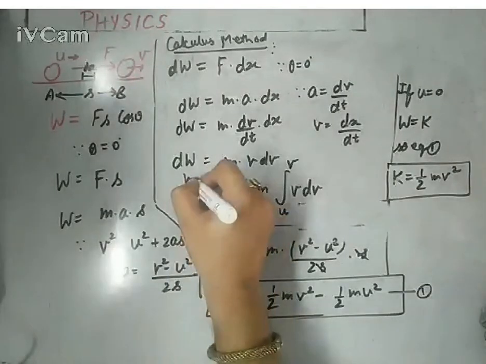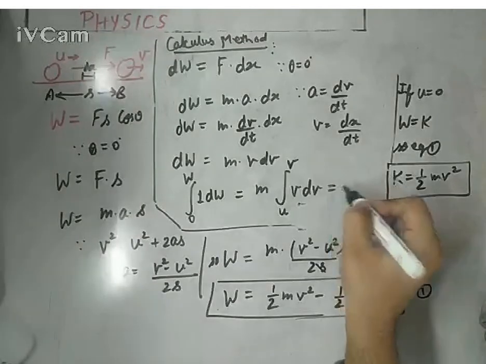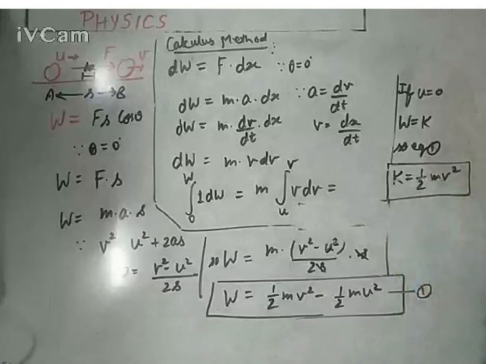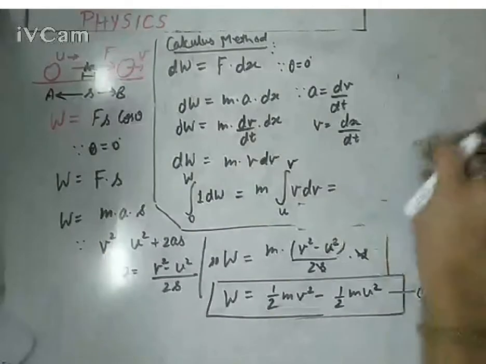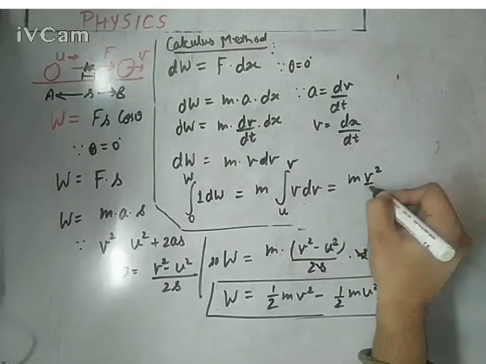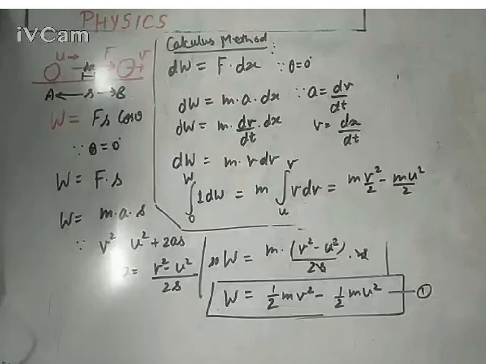So it is simply called the work done, 0 to W, work done. And now integration is v square by 2, upper limit minus lower limit. So it will turn into one interesting outcome, that is m into v square by 2 minus m into u square by 2. You can write like this. Or we know it very well, half m v square is the kinetic energy.